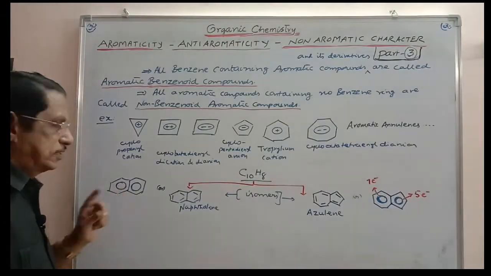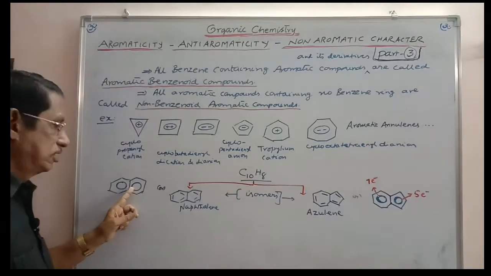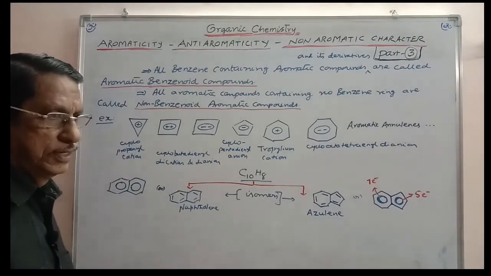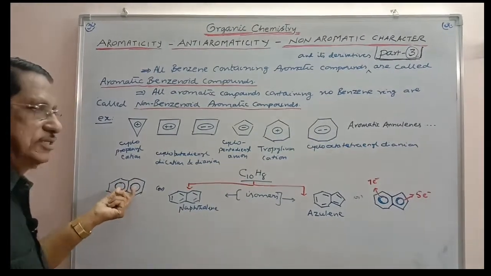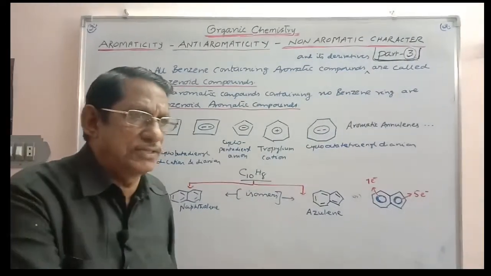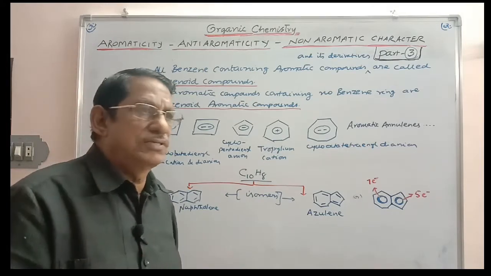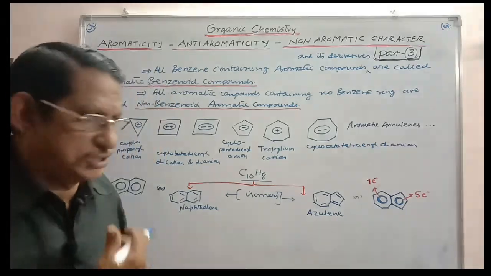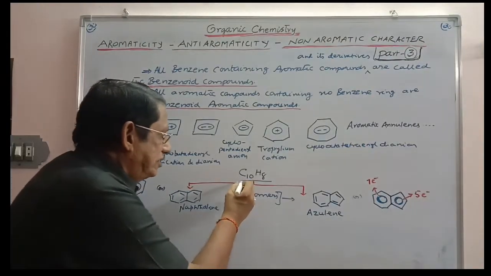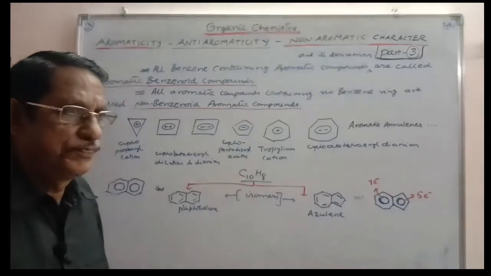Totally there are 10 electrons, but this contains 6 electrons and this contains 6 electrons, but 2 carbons are common, so 2 electrons are common for both. Anyhow, these two aromatic sextets are partially overlapping, and that is why the resonance energy for naphthalene is somewhat lowered. It is not the expected one. In spite of 72, we are getting only 63. That also we discussed. And the other interesting example here, we are considering the molecular formula for naphthalene, C10H8.